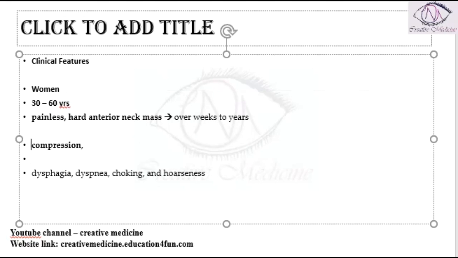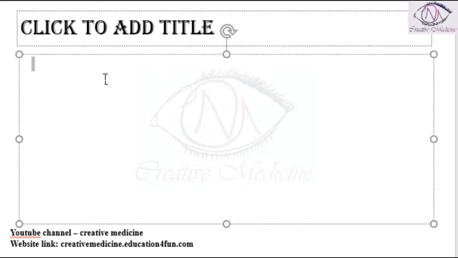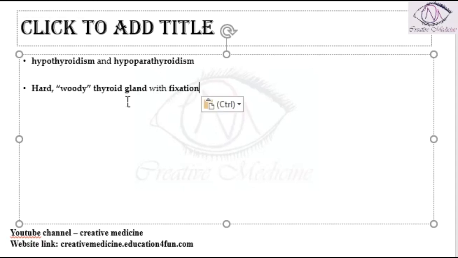If it compresses the trachea, it causes dyspnea and choking, and it can also cause hoarseness of voice. Because the gland is replaced by fibrous tissue, symptoms of hypothyroidism are seen. Symptoms of hypoparathyroidism are also seen in these patients. On examination of the thyroid region, you will see a hard, woody thyroid gland with fixation. These are the clinical features.